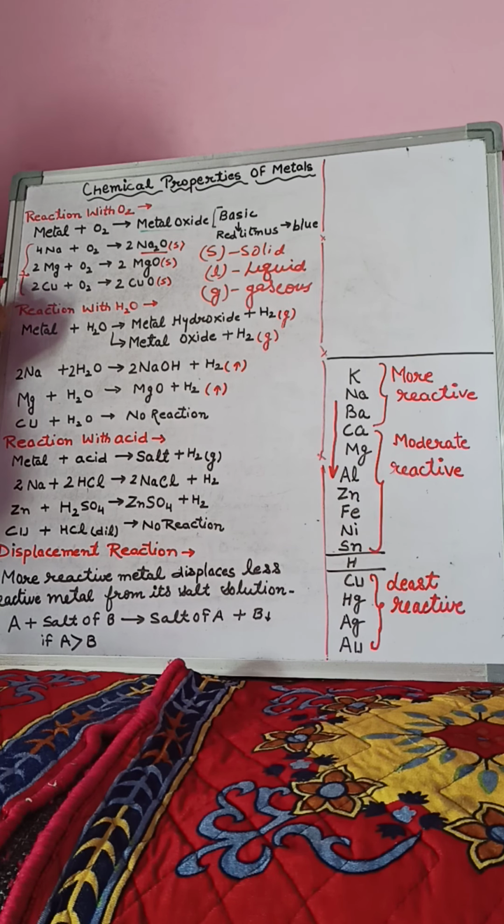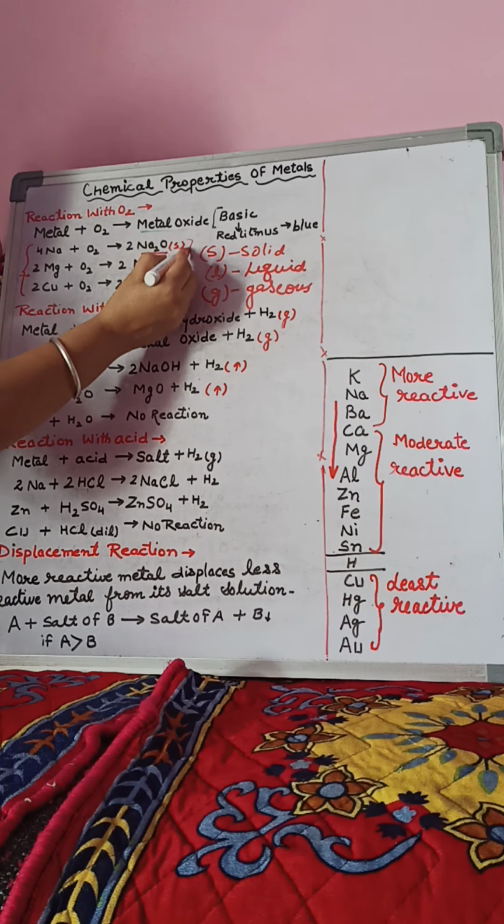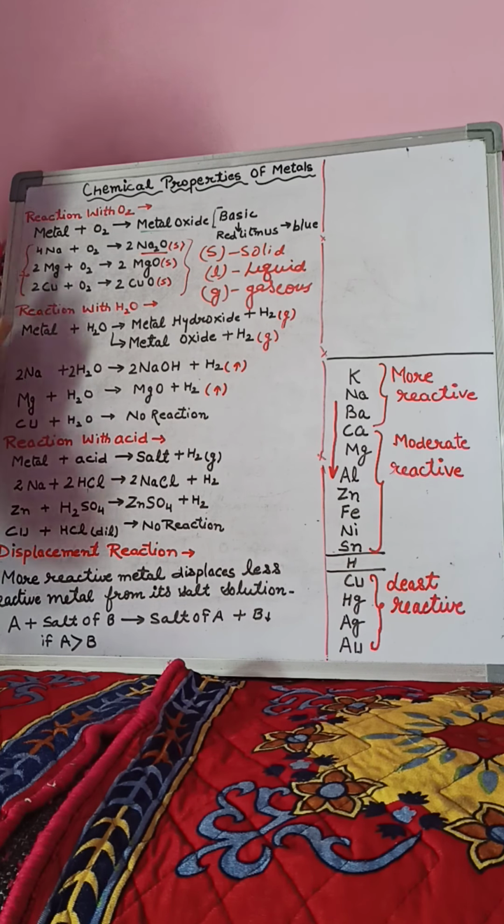Second reaction, magnesium requires burning, meaning it requires a small amount of heat to react with oxygen. Whereas copper does not react with oxygen in the normal condition and a large amount of heat energy is required to accomplish this reaction. But in all three conditions, the same product is formed and that product is metal oxide.